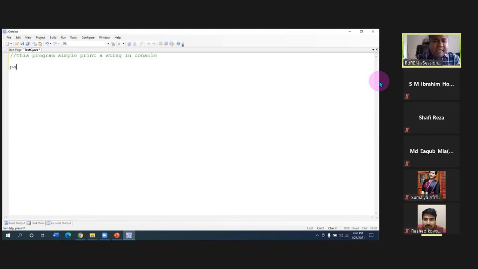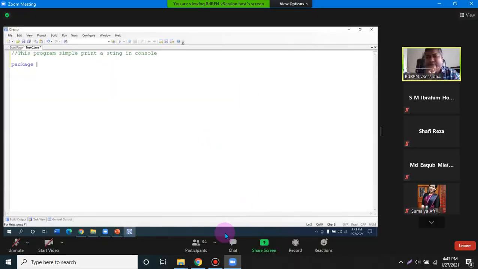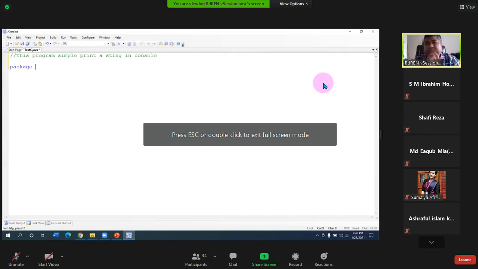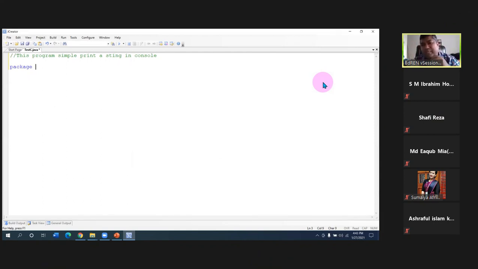And the second one is the package. Let's say I'm writing a package. Whatever program I write, I will keep the classes inside a folder, or inside a package. When you do a project, you need a lot of classes to handle, so we organize package by package, putting similar kinds of classes into one folder. That way we can do it in our project as well. That's why we need to create a package. Let's say I'm giving the package name. For your case, the package name will be sectionC.